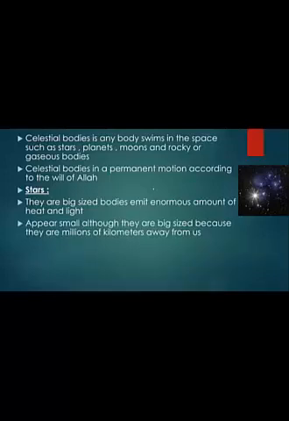Stars appear small, although they are big-sized. Give reason: why do stars seem small although they are big?